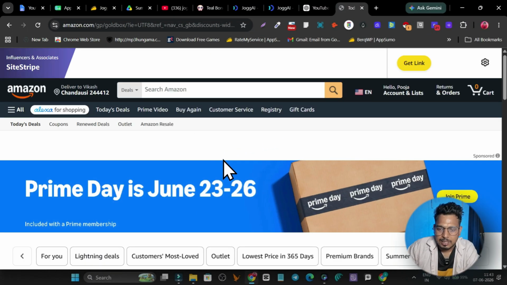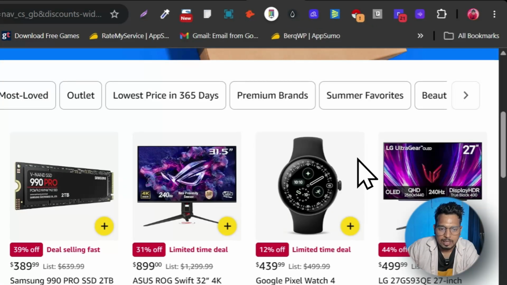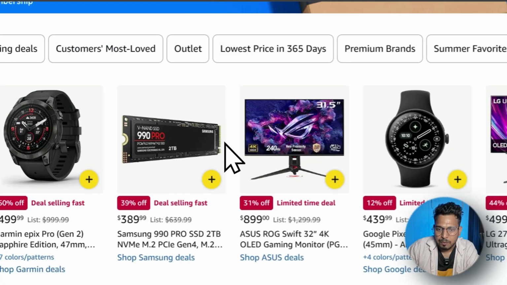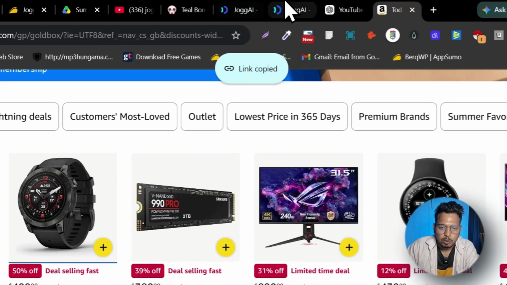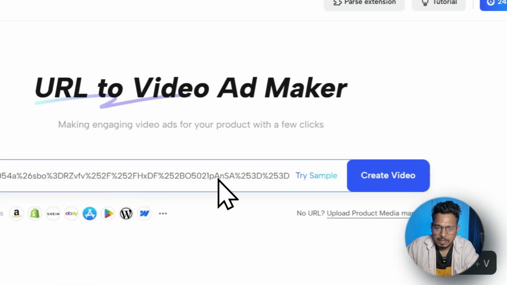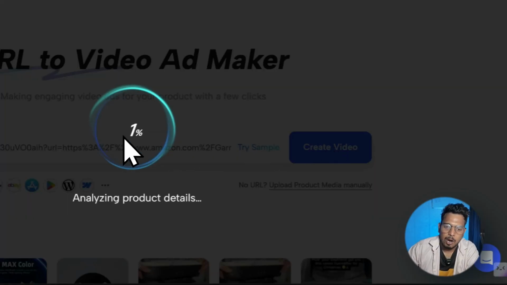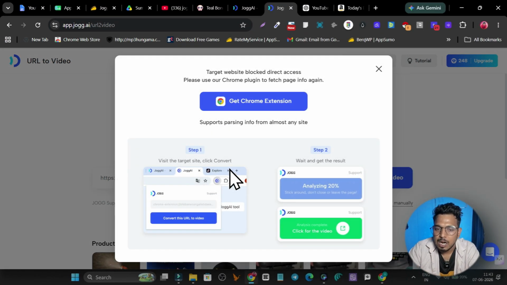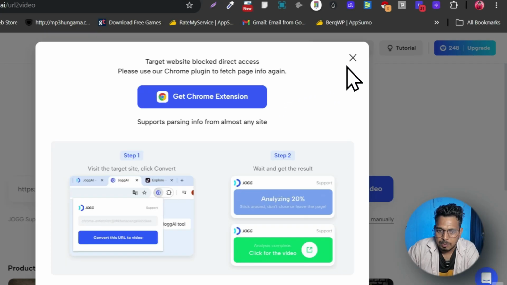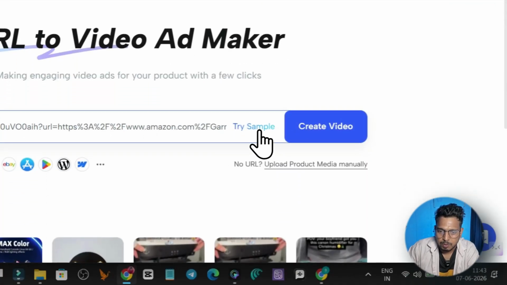So I will grab any product link here instantly. Let me create a product video on this watch. So I will grab the link. Okay, get back to JoggAI and simply paste it here, and I have to create the video, and now it will start analyzing the product. It will fetch the information, it will fetch the product, all these things. So let me close this one. Okay, let me try the Amazon URL, create video.